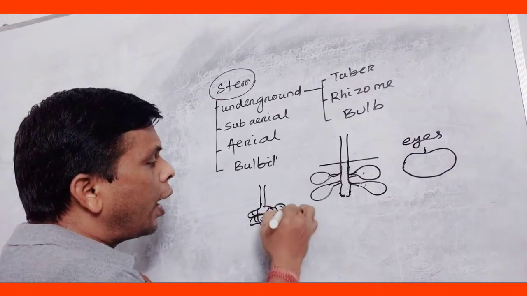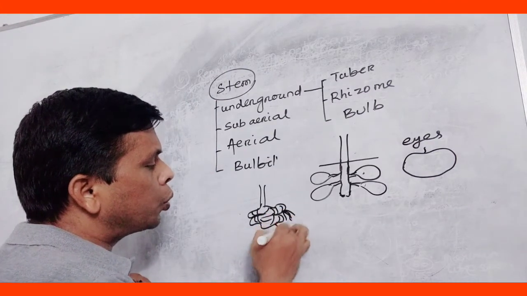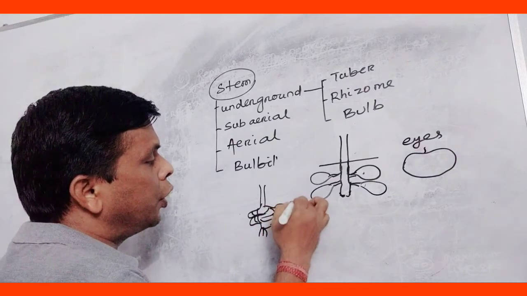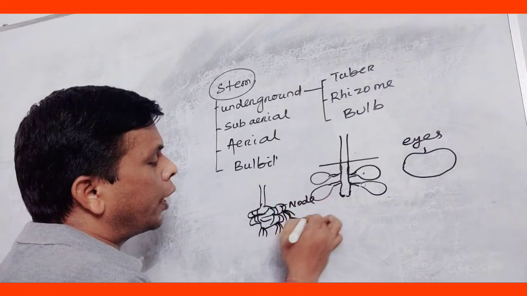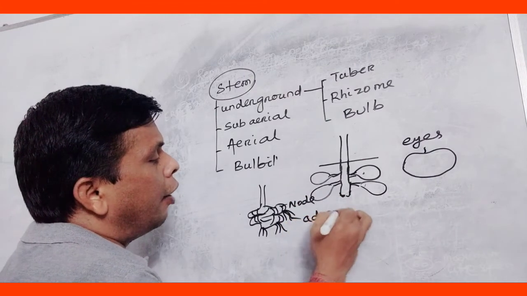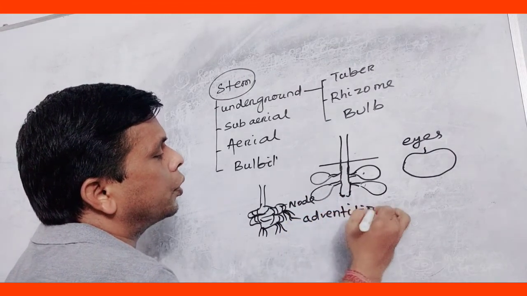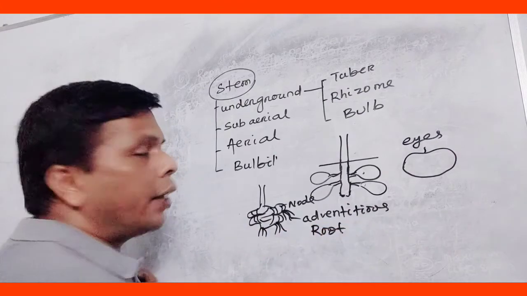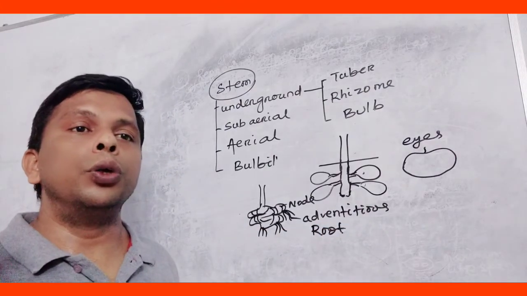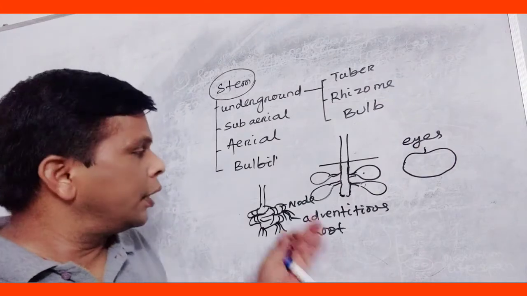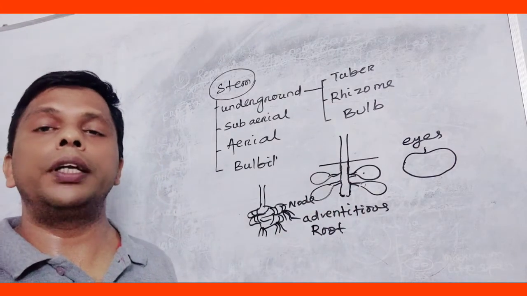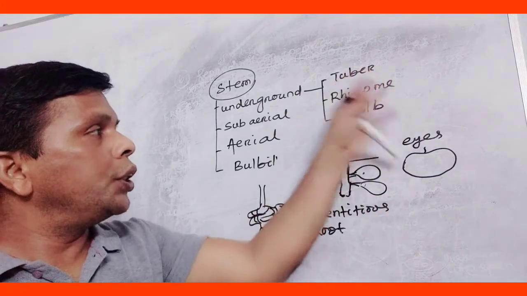Each node has the ability to produce adventitious roots. When adventitious roots originate, it produces a new plant. Examples are ginger and potato.